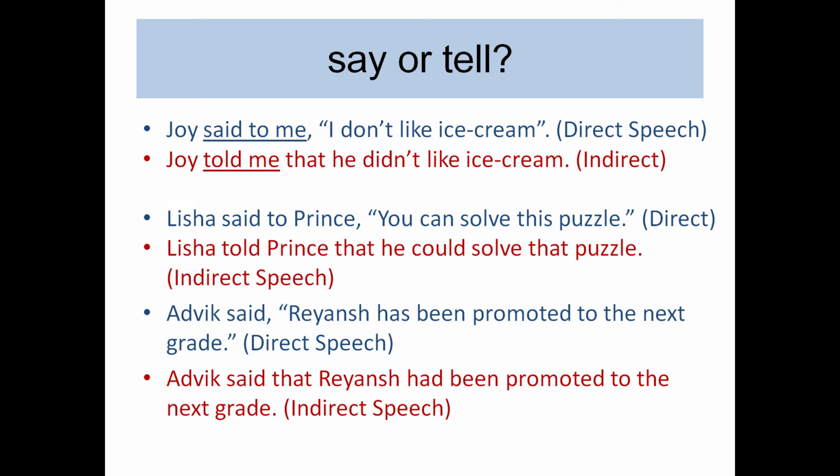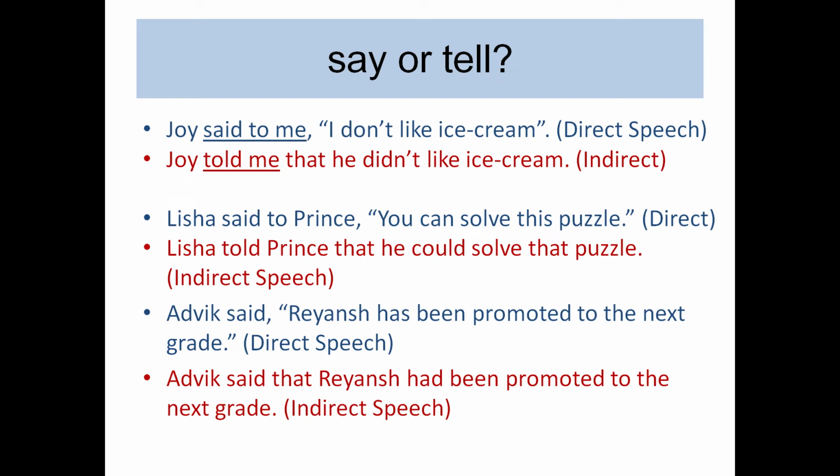Let's have a look at the first example. Joy said to me, "I don't like ice cream." This direct speech, when changed to indirect speech, we say, Joy told me that he didn't like ice cream. Said to becomes told, because the receiver of the information is mentioned here, and that's me. And in the next example, Lisha said to Prince, "You can solve this puzzle." In this example, the receiver of the information is Prince, so said to becomes told.